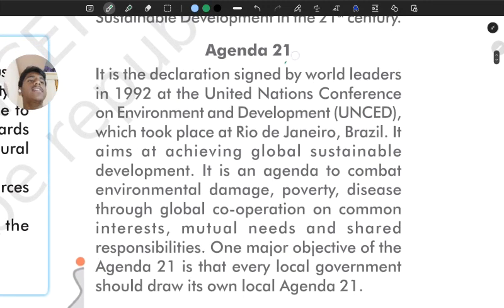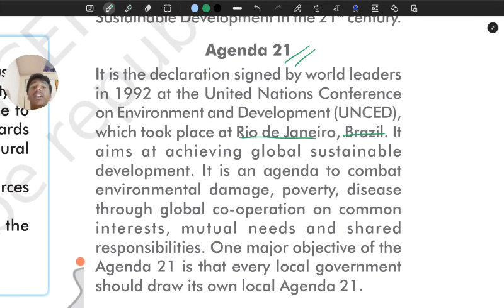And next we have Agenda 21. It is the declaration signed by world leaders in 1992 at the UNCED, that is United Nations Conference on Environment and Development, which also took place at Rio de Janeiro, Brazil. It aims at achieving global sustainable development. It is an agenda to combat environmental damage, poverty, disease through global cooperation and common interests.